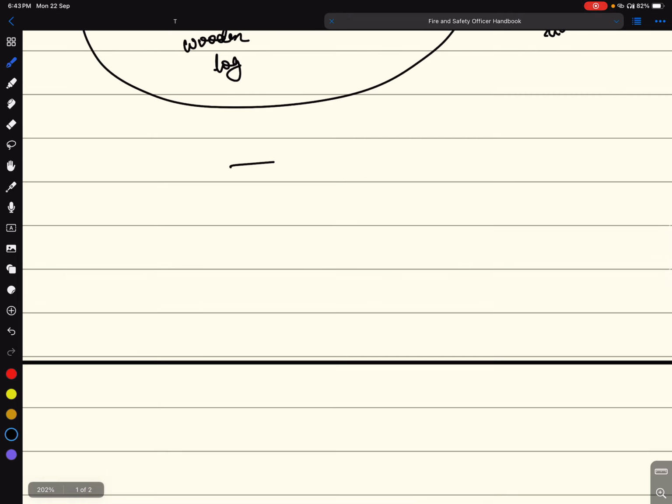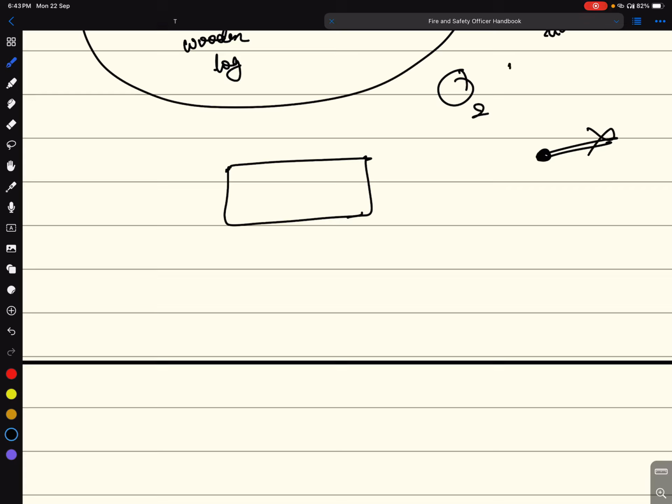Now this wooden log is here. Oxygen is already in the air. But this matchstick we have extinguished or thrown away. So now there is no source of ignition. But since we already brought it here, fire started. What we will see is that fire continues to burn even when this matchstick is not available here.